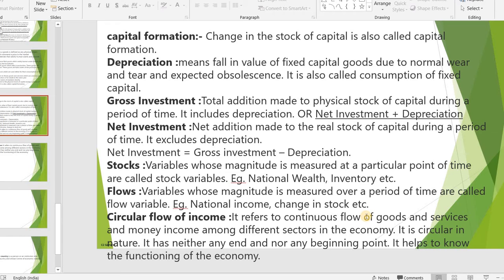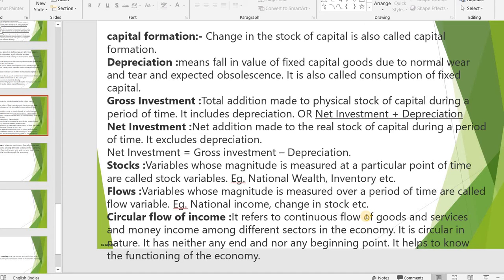For example, national income: we know every year it will change. A one-year calculation is stock. If you take a 10-year calculation, where it changes every year, then it is a flow variable. Then change in stock: if you take a company's machinery as an example, machineries are calculated as stock.